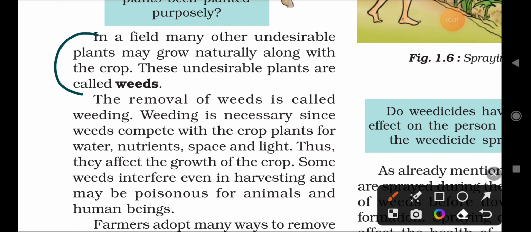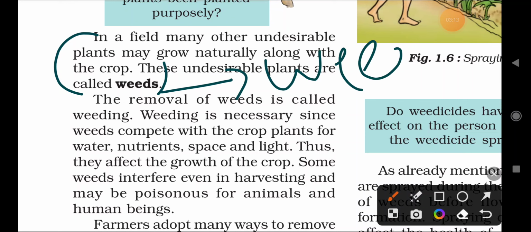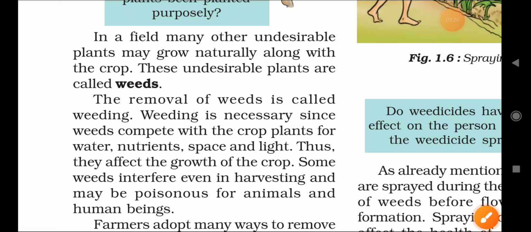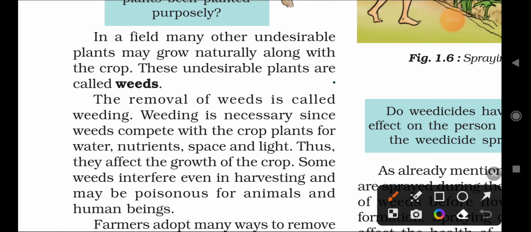Basically, what is the meaning of weeds? Along with the crop, undesirable plants are growing, and those undesirable plants are called weeds. They are of no use to animals as well as humans. The removal of weeds is called weeding. The removing of weeds is called the weeding process.